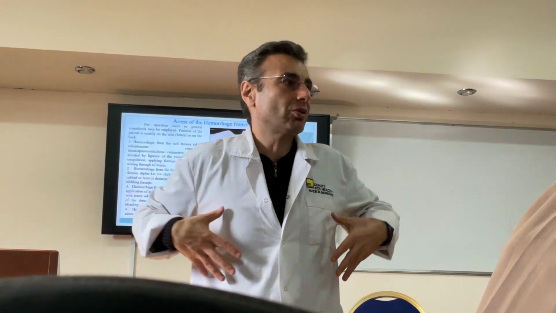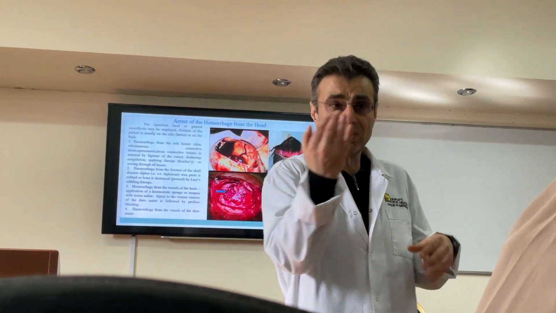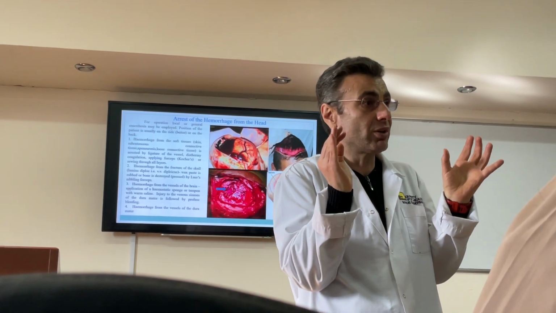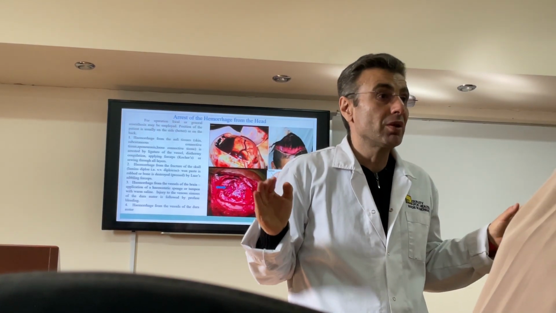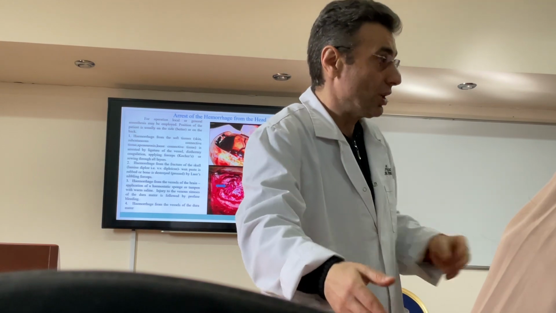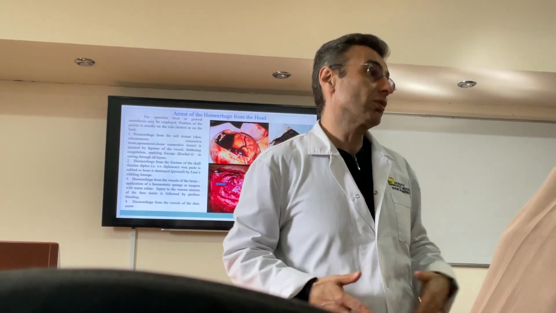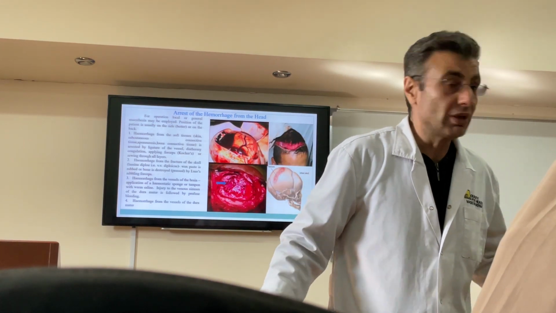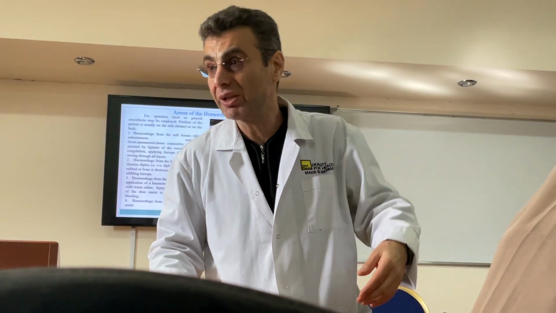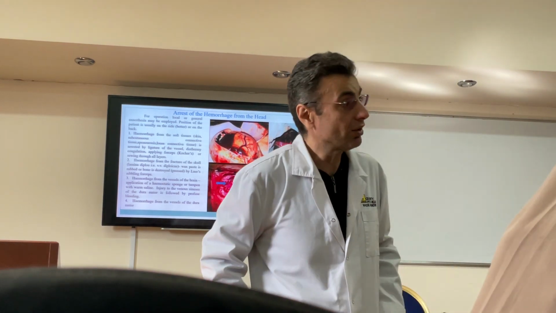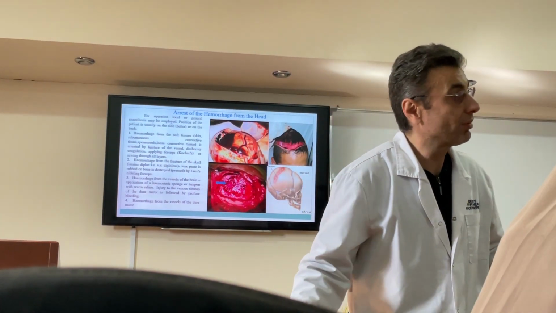For example, thoracic cavity. What is the last layer of the wall and first layer of the cavity? Parietal pleura. If the parietal pleura is damaged, it is penetrated. If not damaged, non-penetrated. Abdomen: parietal peritoneum. If it is damaged, it is penetrated. If it's not damaged, non-penetrated. Pelvis: parietal layer of pelvic fascia.